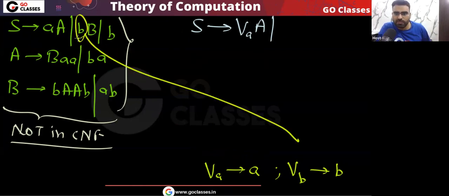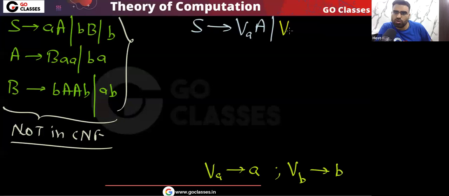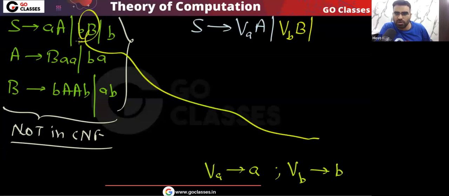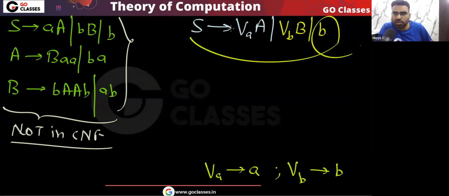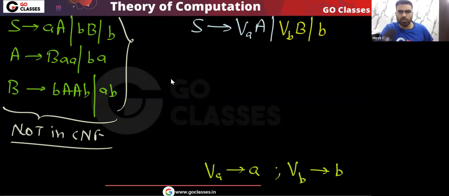Next, this B I can replace with V_b, so you can see V_b B. This is also allowed in CNF. Very simple point. Next, S can go to B. This is also allowed, I don't have to do anything. This B is actually allowed in CNF, so here I don't have to do anything.